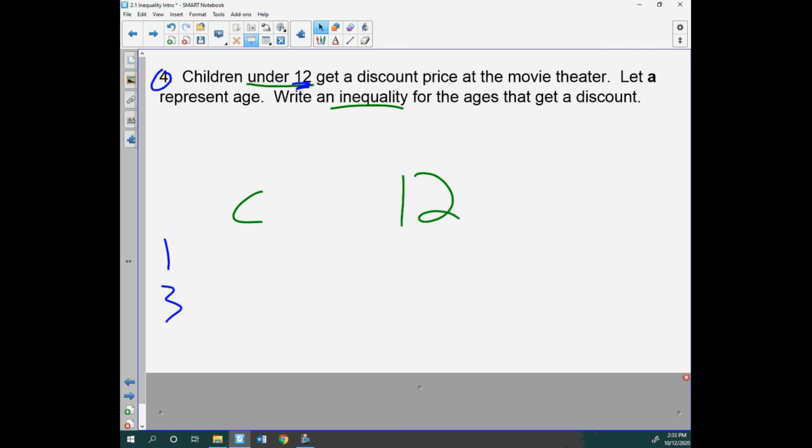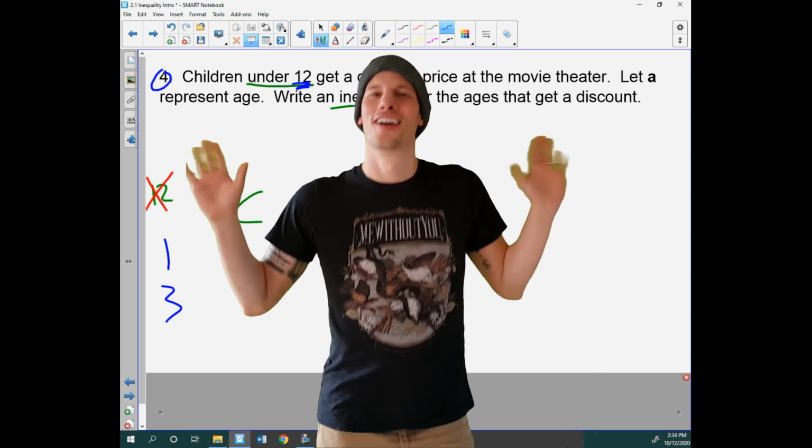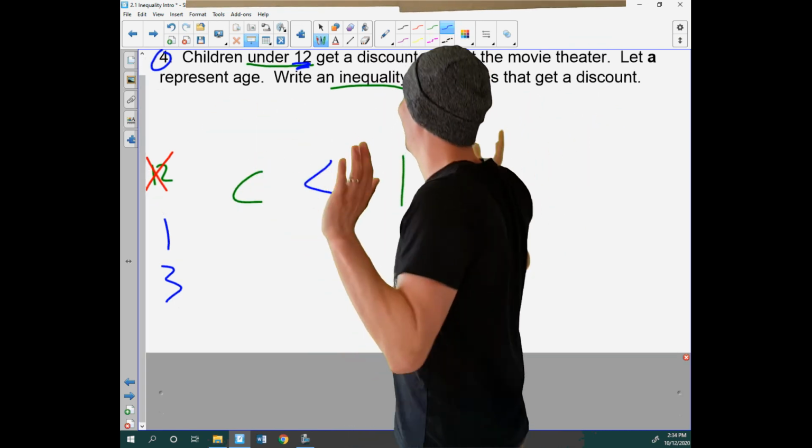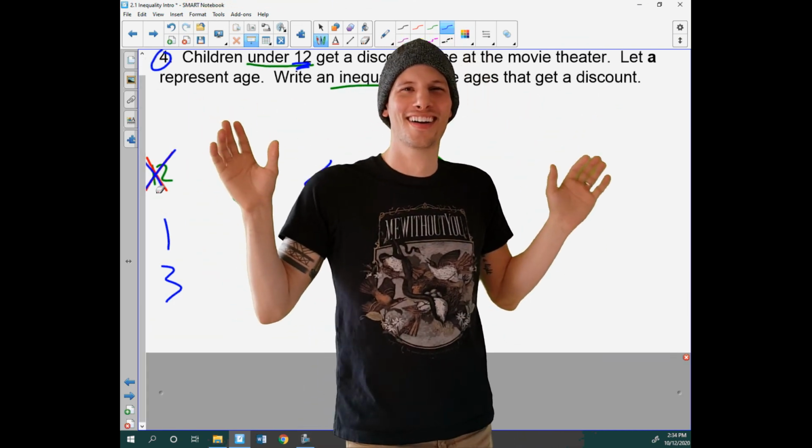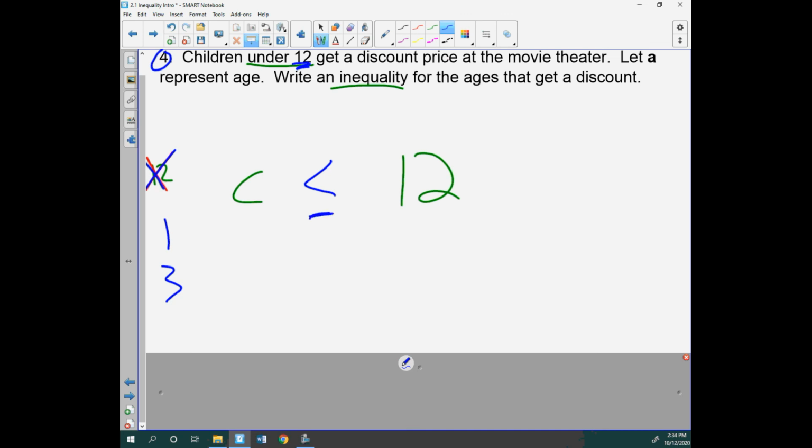Now, would a 12-year-old get the discount? The answer is no, they wouldn't. An under 12-year-old, okay? So all these numbers right here, 1 and 3, are less than 12, right? And since we are not including that 12, it means I don't include the line underneath. It's just going to be children that are less than 12, okay? Those are the people that get the discount to the movie. Their parents are happy, okay? When you turn 12, you're full price.